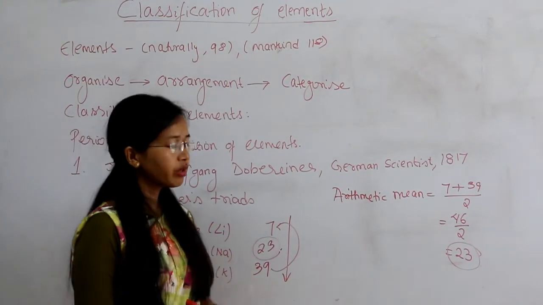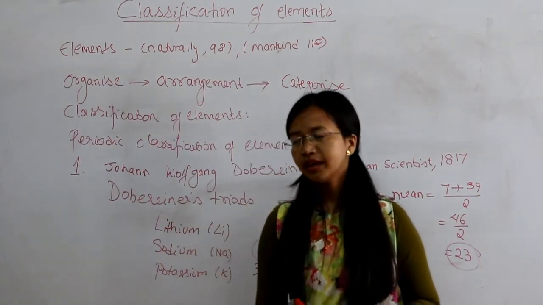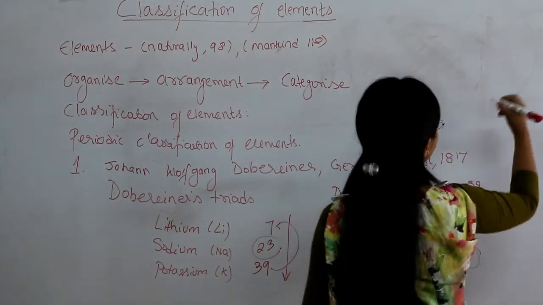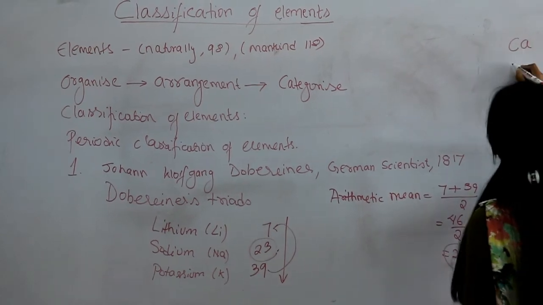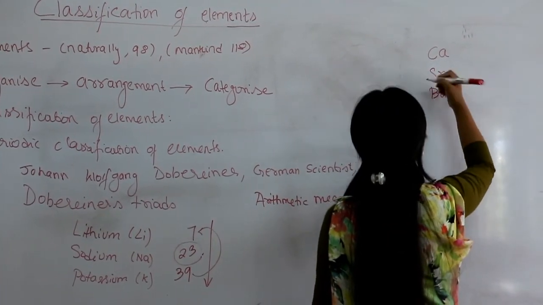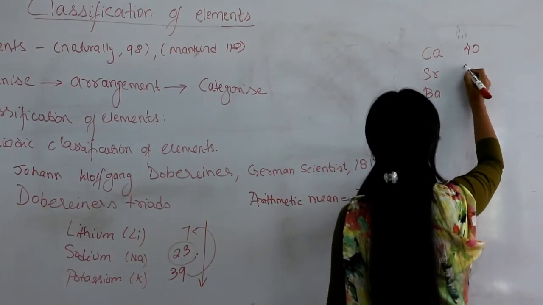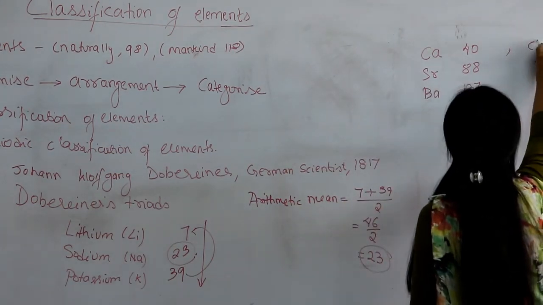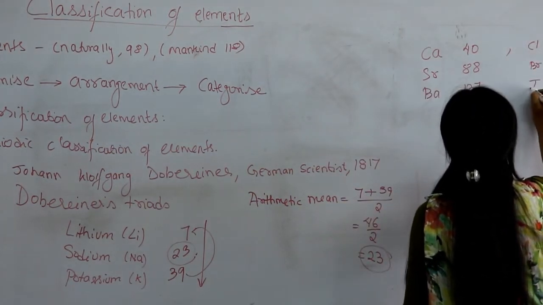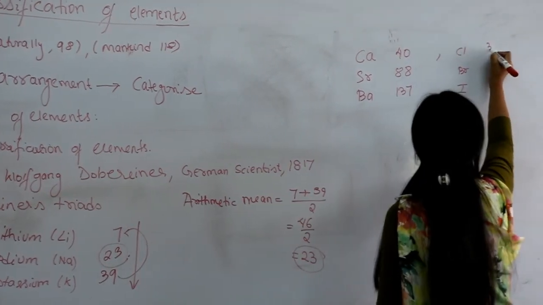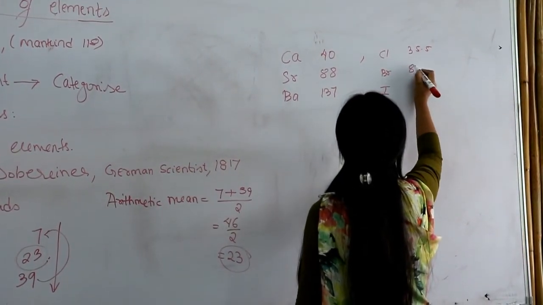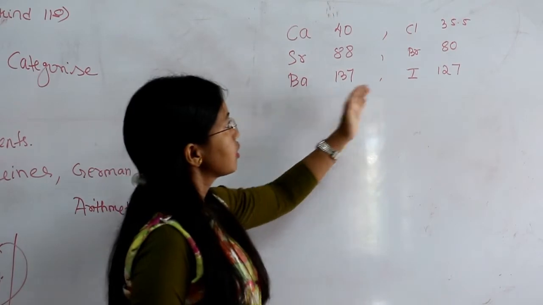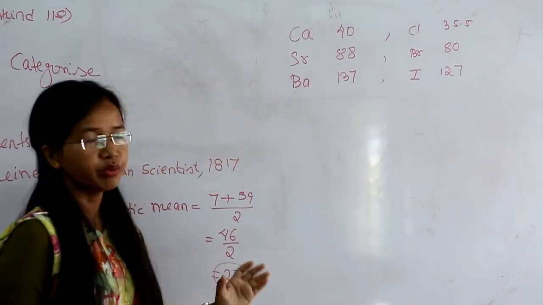So Döbereiner gives some more triads in his work. The first one is calcium, strontium and barium with atomic masses 40, 88, 137. Another triad we have is chlorine, bromine, iodine with atomic masses 35.5, 80 and 127. Right, these two are other triads made by Döbereiner.